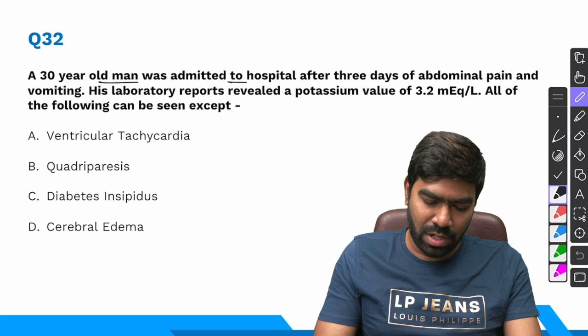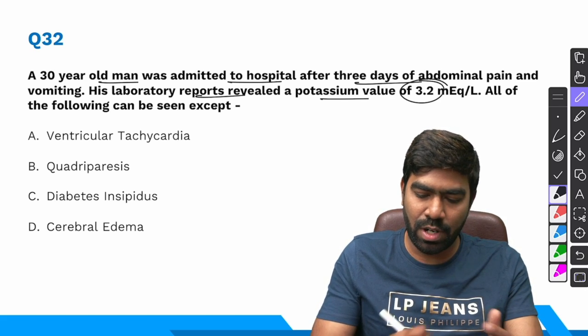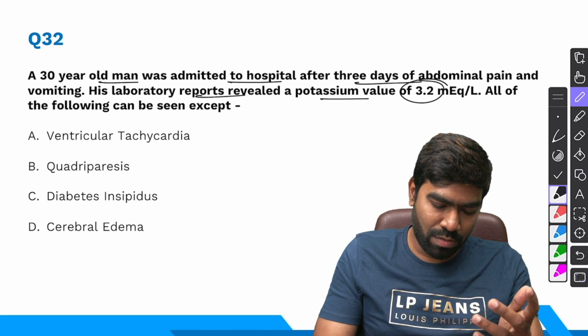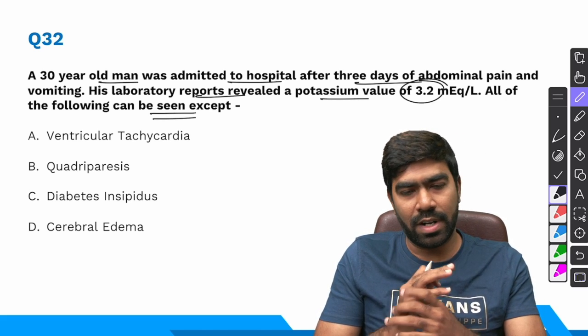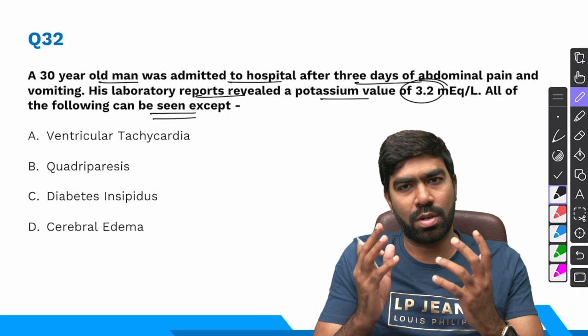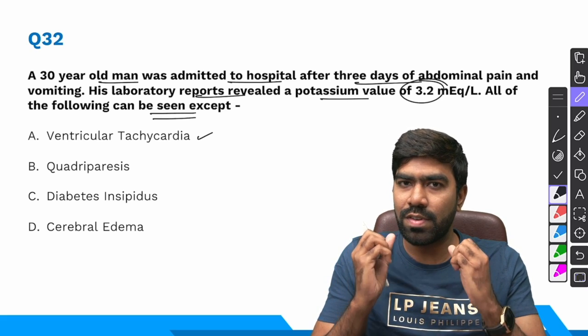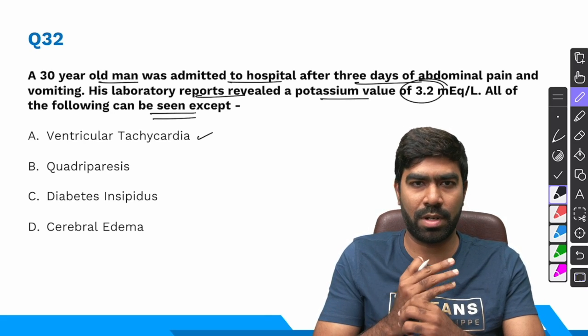Coming to question number 32. A 30-year-old man was admitted to the hospital after 3 days of abdominal pain and vomiting. His laboratory report showed a potassium value of 3.2, hypokalemia. All of the following can be seen except: ventricular tachycardia. We know that one of the important problems in potassium imbalance is going to be ventricular arrhythmias, and that's one of the important reasons for death in these patients. That's the reason why we fear potassium imbalance, especially hypokalemia and hyperkalemia.